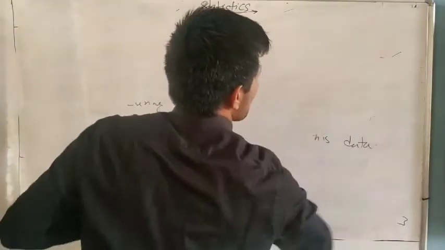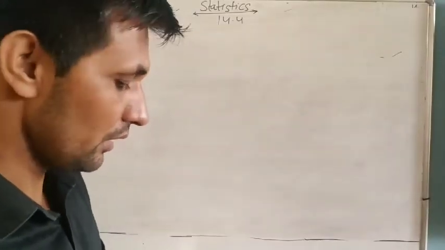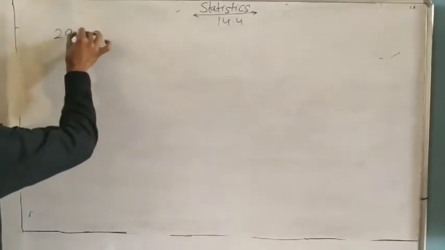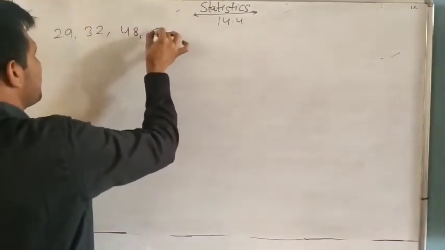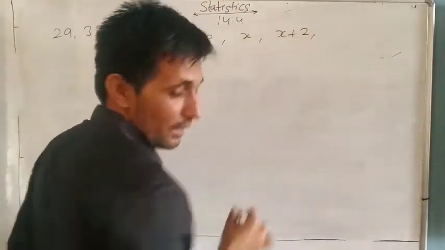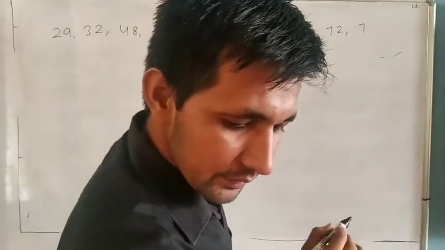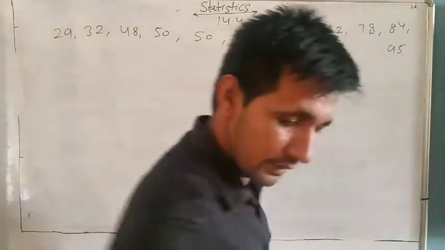Only you should remember the formula. If you remember the formula, you can solve easily. So question number 3. The following observations have been arranged in ascending order, already given in ascending order: 29, 32, 48, and very important, 48, 50, x and x plus 2, and 72, 78, 84 and 95. These are given.